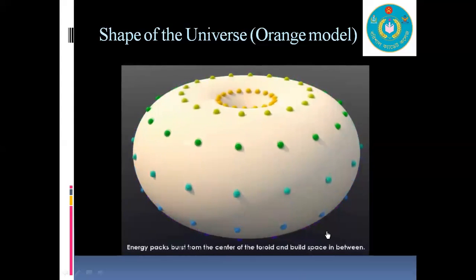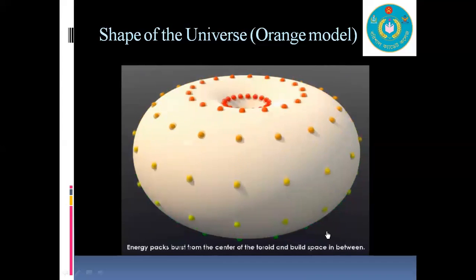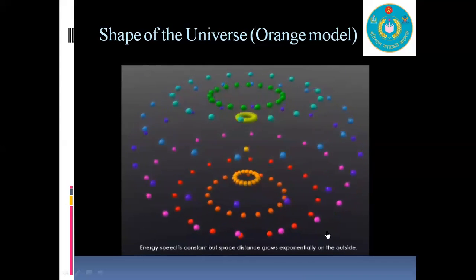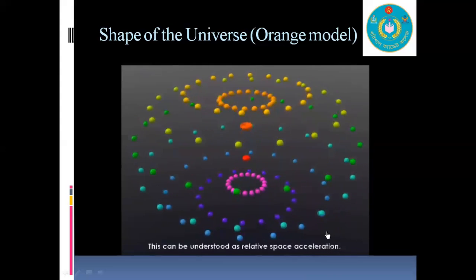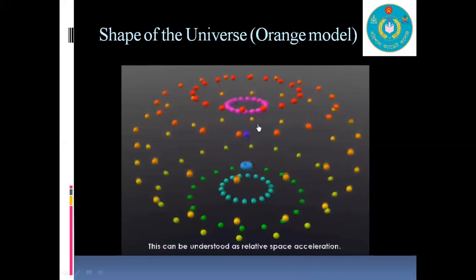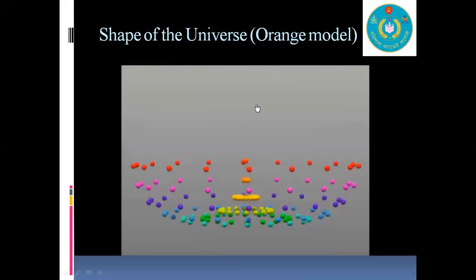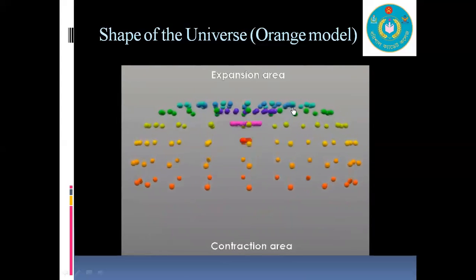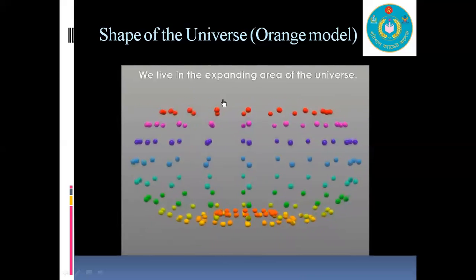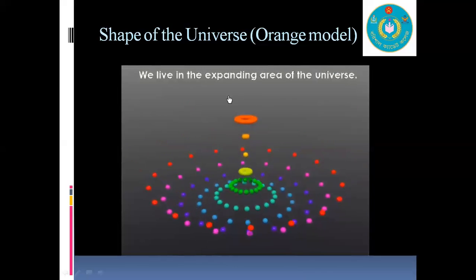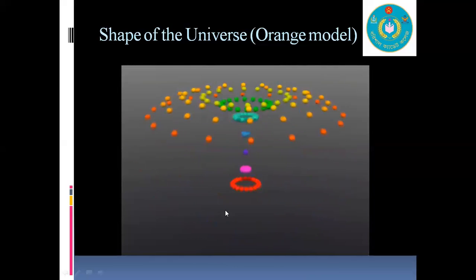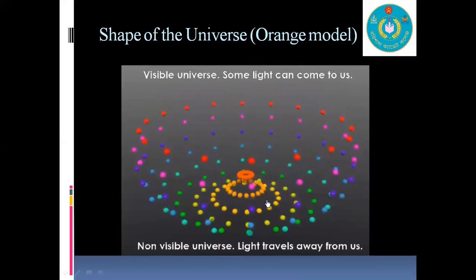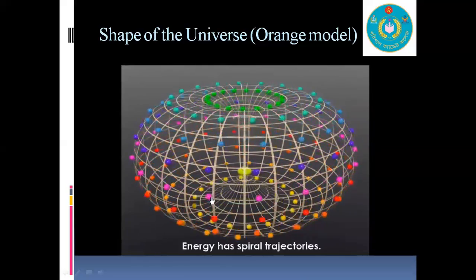Try to observe the trajectory of the circular balls, and you will get this information that on the upper side the balls are expanding, on the lower side they are contracting. On the upper side we observe red shift, that is, the Big Bang happened here, and on the lower side the balls are contracting or getting together, and the Big Crunch is happening here.